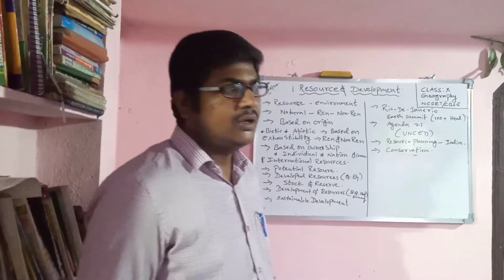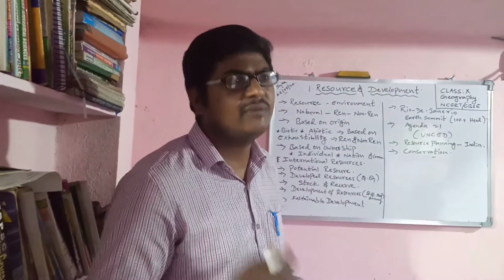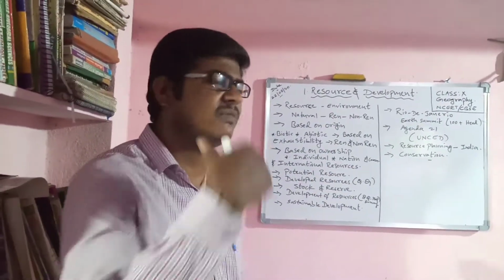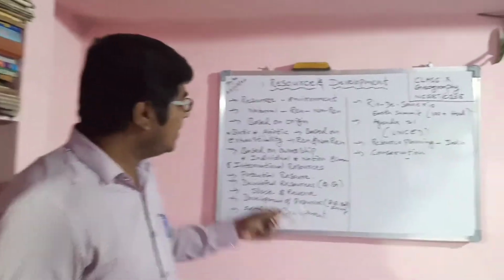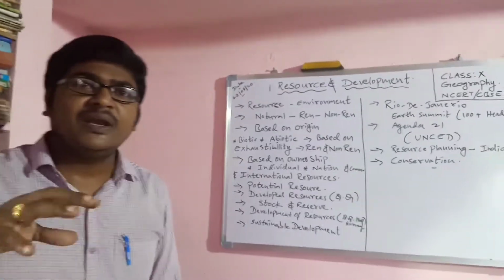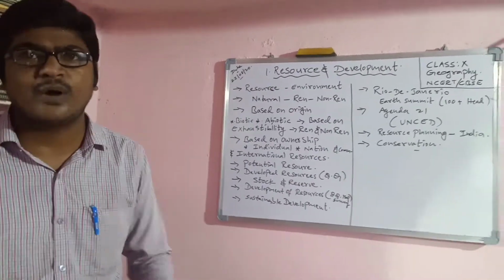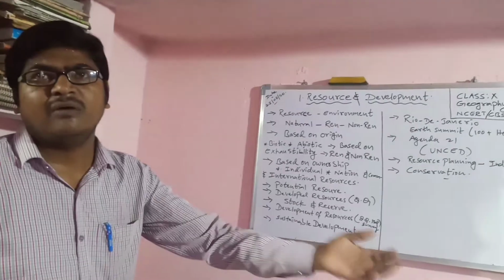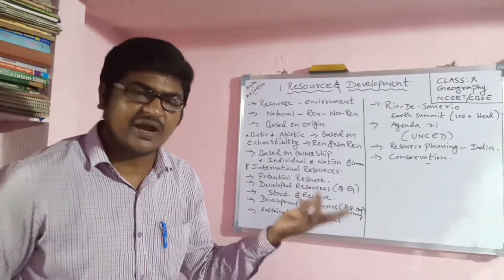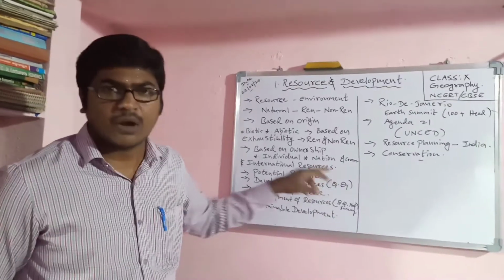For example, now in villages we see the farmers. They have their own land. Some farmers have 2 acres of land, some 5 acres, some 10 acres, based on their financial condition. So whatever it is, the ownership is related to the individual. Normally we also have property. Some people have buildings or apartments, flats. These all come under individual property.